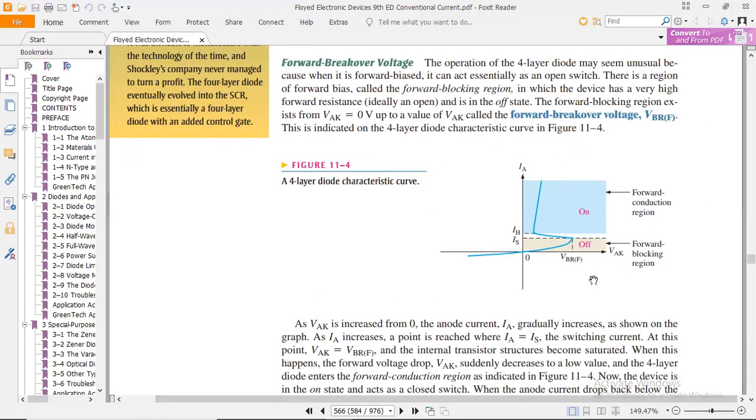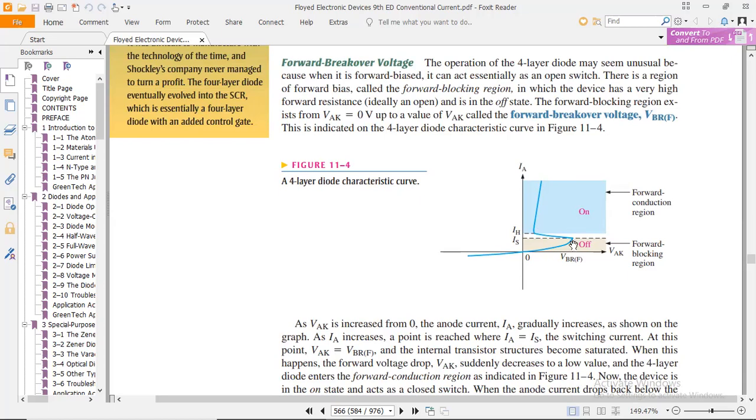If you see this VI characteristic curve of the four-layer diode, when we provide supply, until we reach its threshold voltage, that is the switching current, it cannot work.